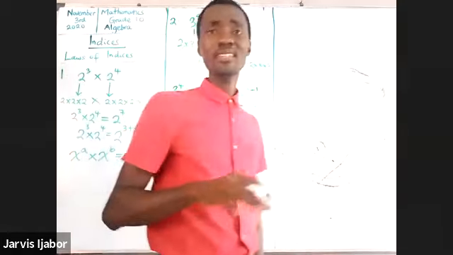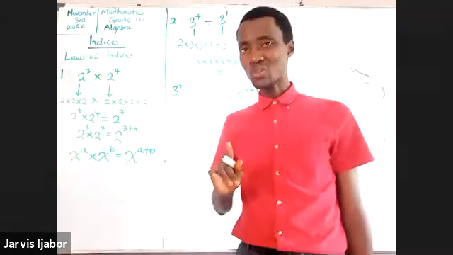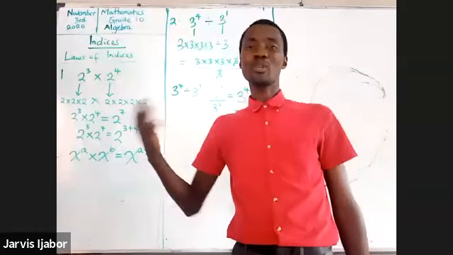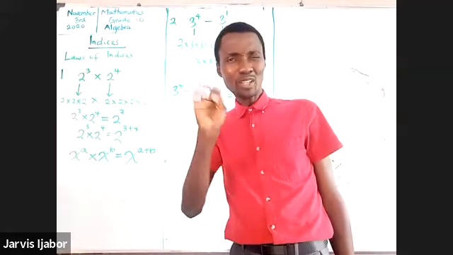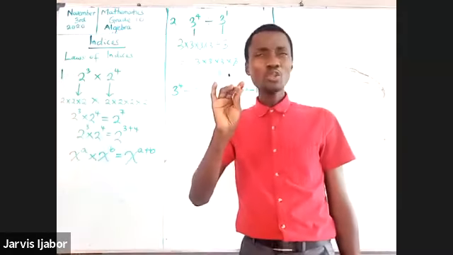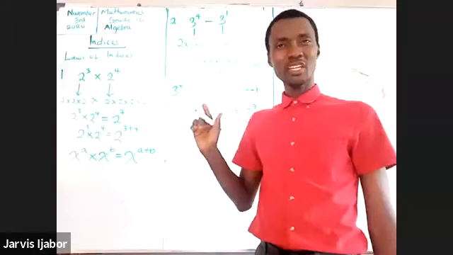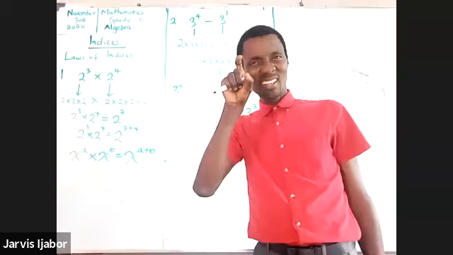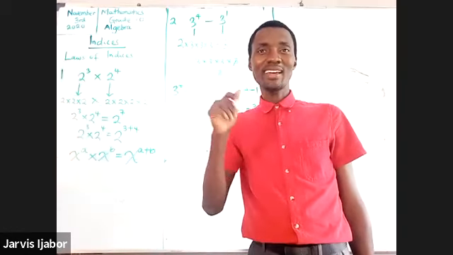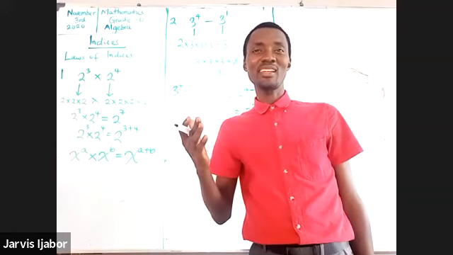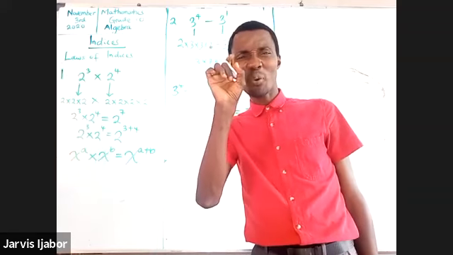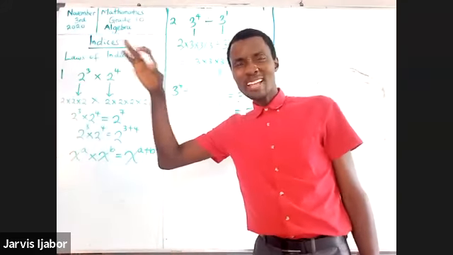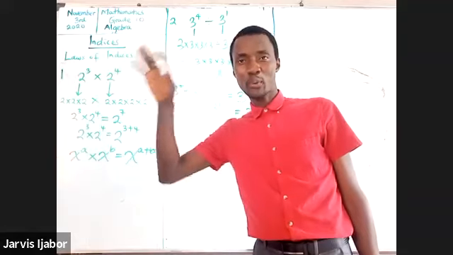Notice that at this stage, our focus is not on getting the answer. 3 to the power of 3 is 27, or you multiply out. But that's not the focus of this topic. The focus in this topic is to take it to the realm of indices. So that's our focus in this topic. That's what we're going to be working on.